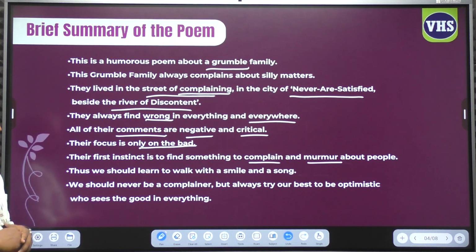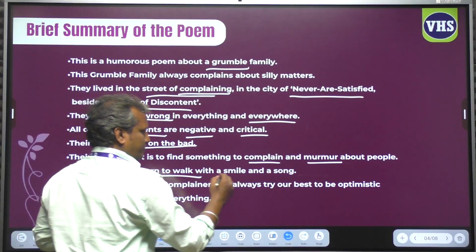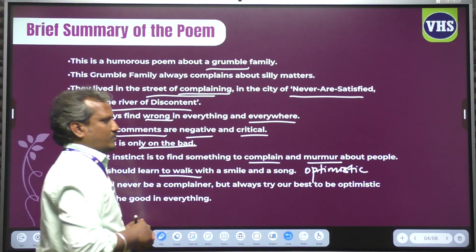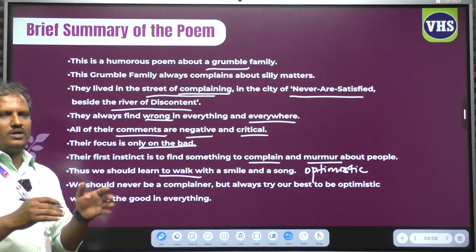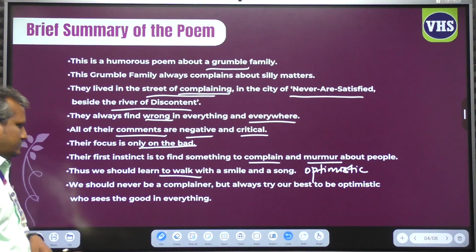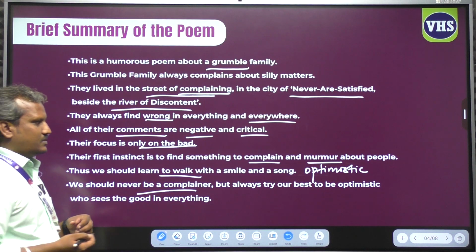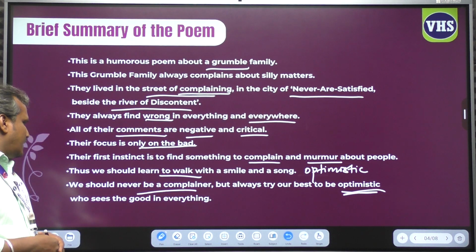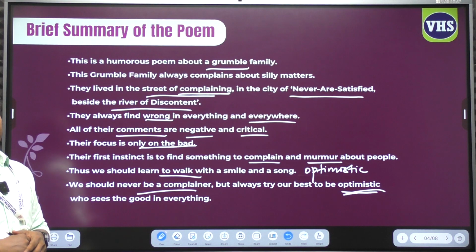Next, we should learn to walk with a smile and a song. This is called being optimistic. We should be happy ever. We should learn to walk with a smile and a song. We should be very optimistic. We should never be a complainer, but always try our best to be optimistic, and we have to be content with whatever we have in our life.